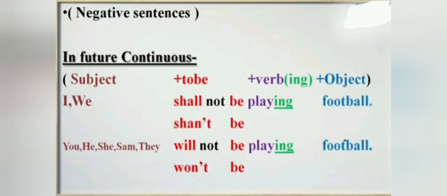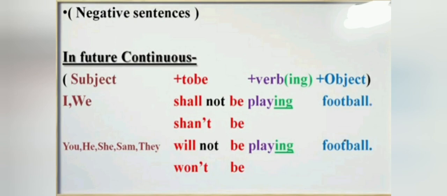Structure of future continuous tense negative sentences: subject plus will not be or shall not be plus ing form of verb plus object. Students, we will add not in between shall and be, or will and be.